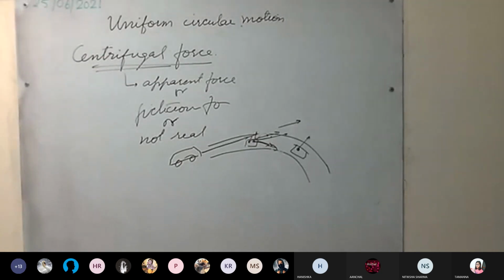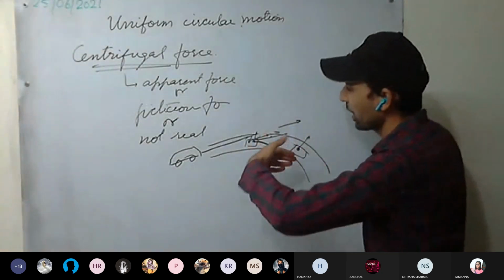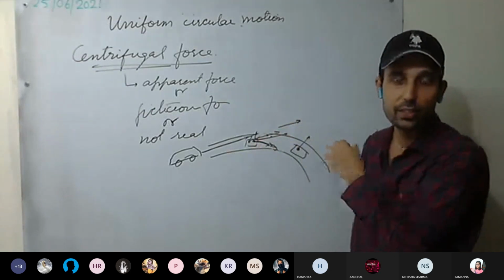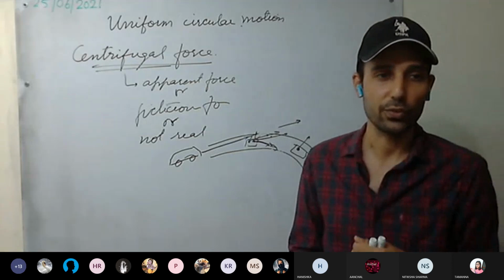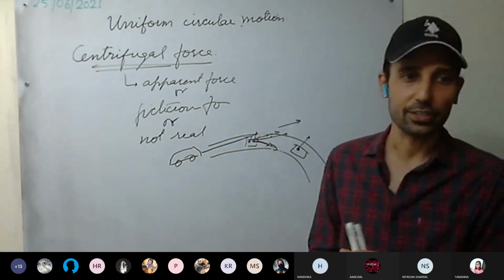If the frame of reference you are taking is the car, to explain being pushed outward you have to take some imaginary force. You say some imaginary force acted on me, and that's why I felt a force outward, or that's why I drifted in this direction.